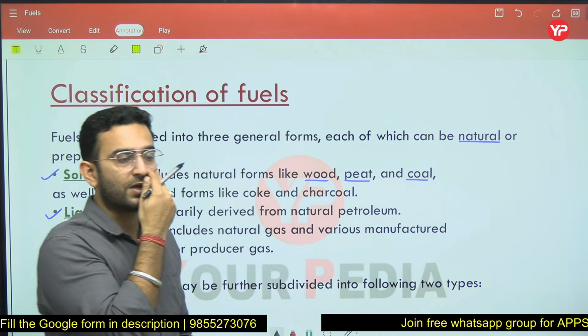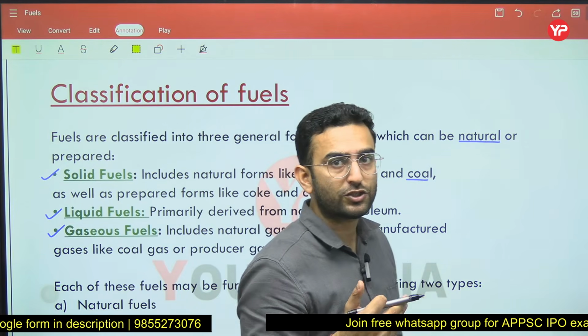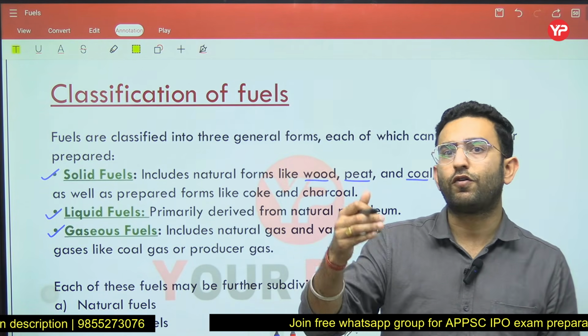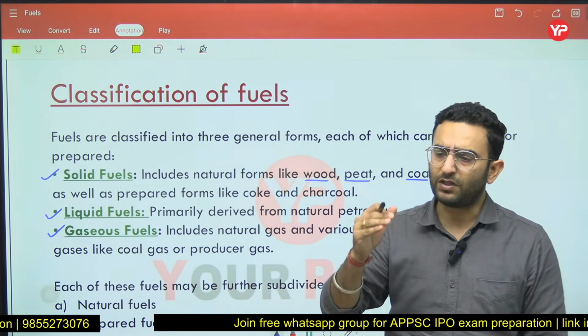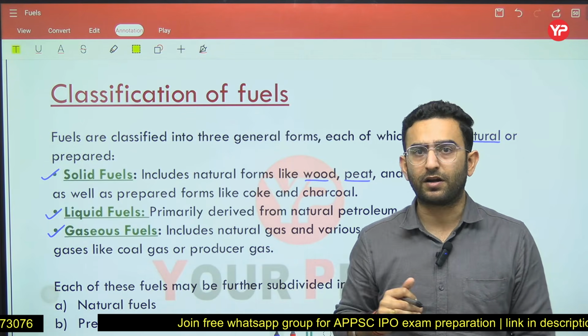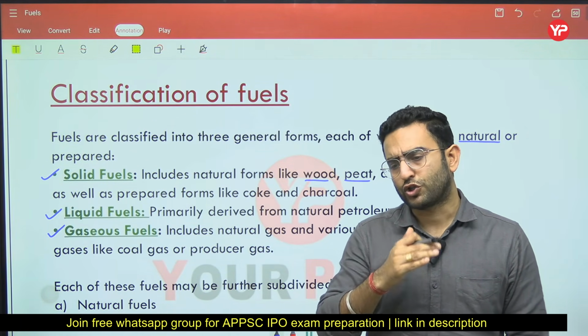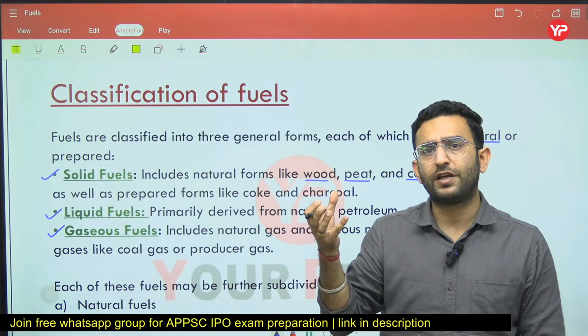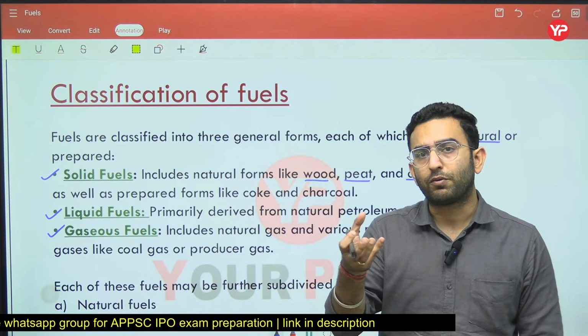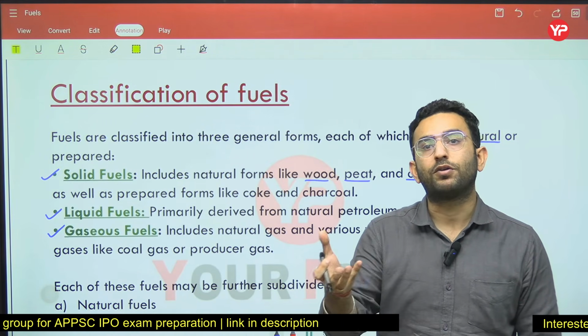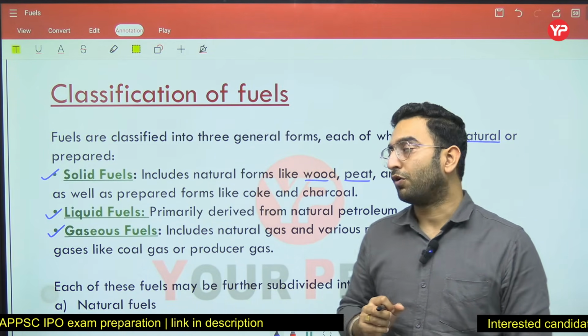For example, whenever we perform the fractional distillation of crude oil, we may have the formation of petrol first, then you are going to get diesel, then the heavy oils. So we can get the different types of liquid fuels by doing the cracking process or the fractional distillation of crude oil.